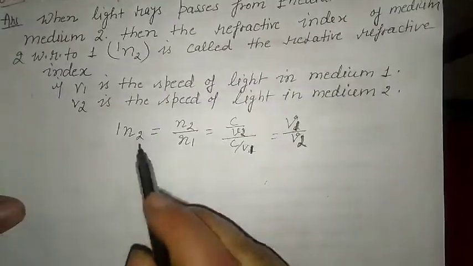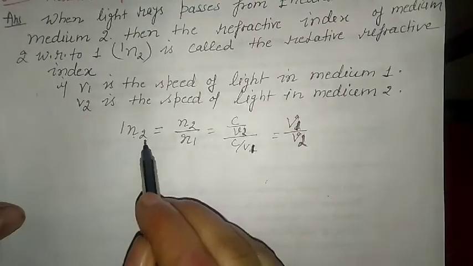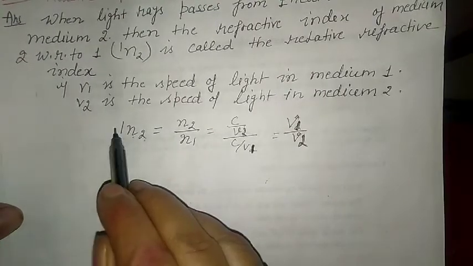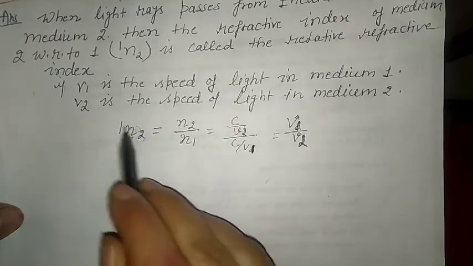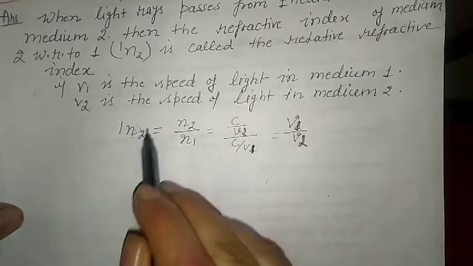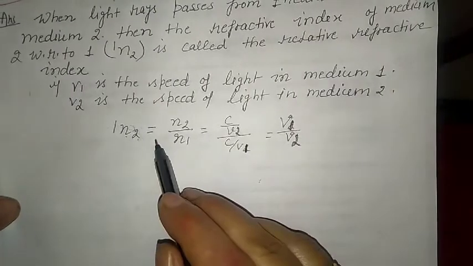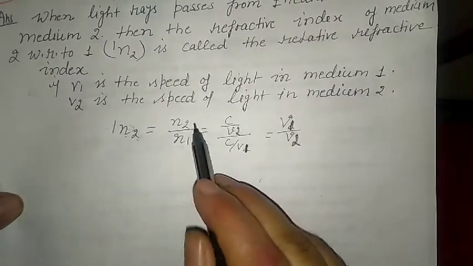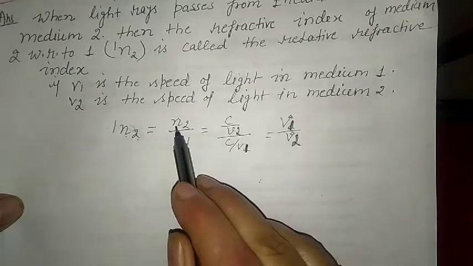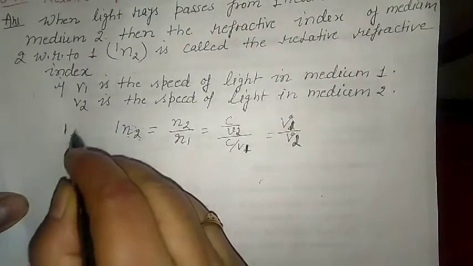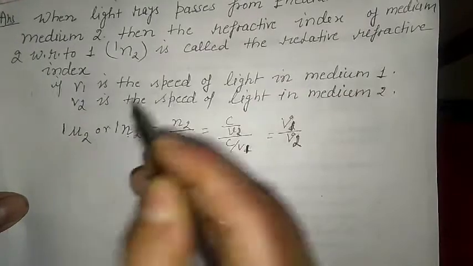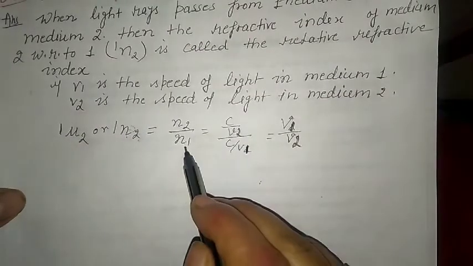So first we are finding the refractive index of medium 2 with respect to 1. The ray is coming from here to here, into medium 2. So how can we write it? N2 upon N1, or we can also write mu 2 upon mu 1.